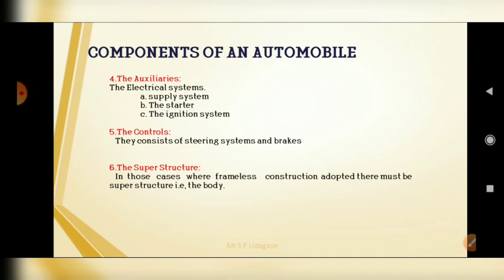In those cases where a frameless construction is adopted, there must be a superstructure, that is, a body attached to the frame. While in the case of frameless construction, the body performs the function of both the frame as well as the body. It contains the passenger and luggage space, besides the engine compartment. The shape of the body depends upon the ultimate use for which the vehicle is made.